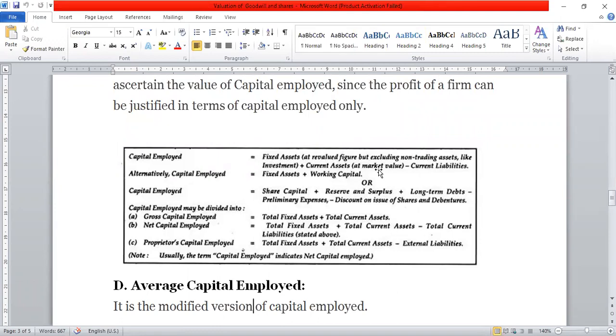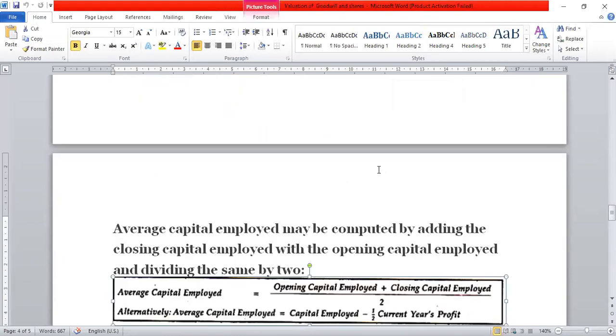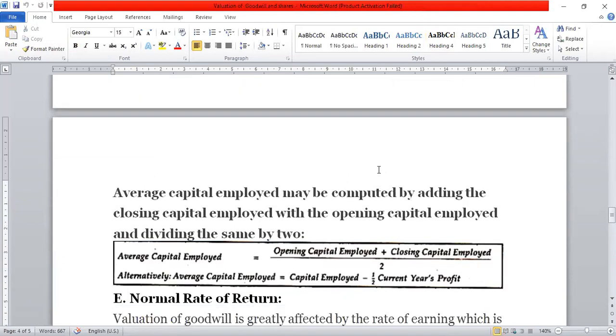Now, this is your capital employed. How to calculate average capital employed? It is a modified version of capital employed. There are two different formulas for calculation of average capital employed. Sometimes capital employed is itself considered as average capital employed if the information is not given.